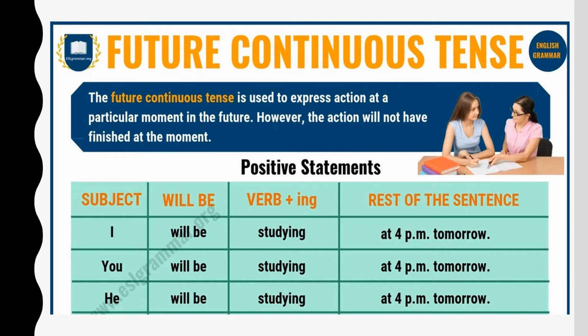It is used to express an action at a particular moment in the future, but the action is not finished in the future at that time. Look at the subject I. I will be studying. So the verb is in the ing form, showing that the action is continuing, but the time reference is in the future. Will be studying at 4 p.m. tomorrow. The time that is to come, a certain action will be continuing.